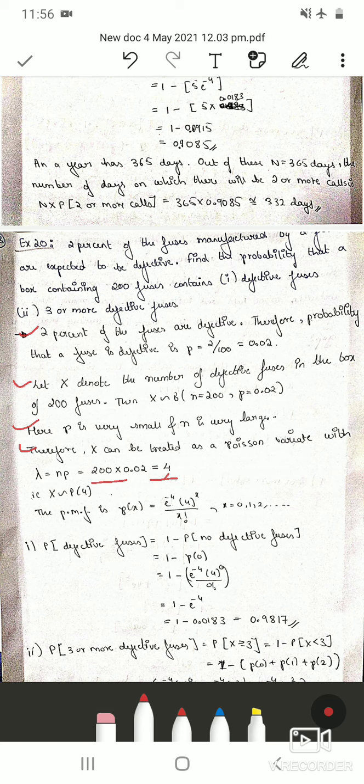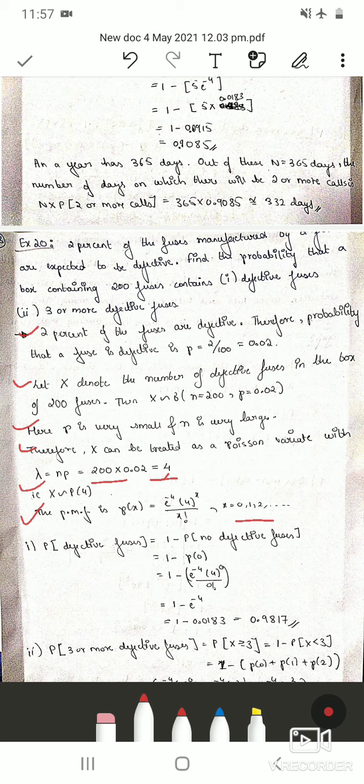Therefore, X follows Poisson distribution with parameter lambda, where lambda equals N into P, and then find the lambda value. So here X follows Poisson with parameter 4. Once we have the parameter, we can substitute it in the PMF. The PMF is e raised to minus lambda, lambda raised to x, by x factorial. In place of lambda, substitute 4, and here x takes the values 0 to infinity.